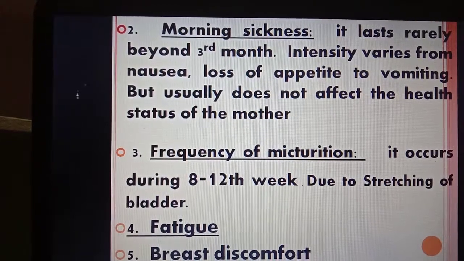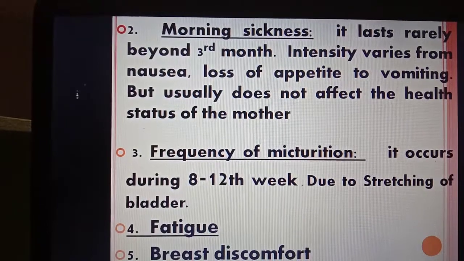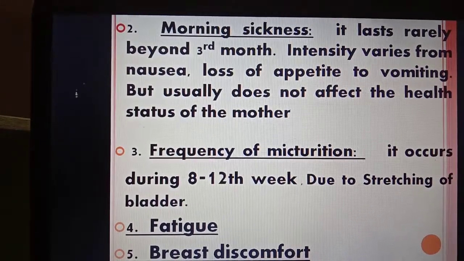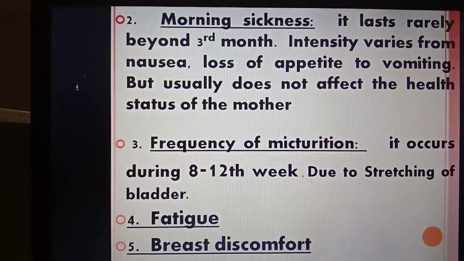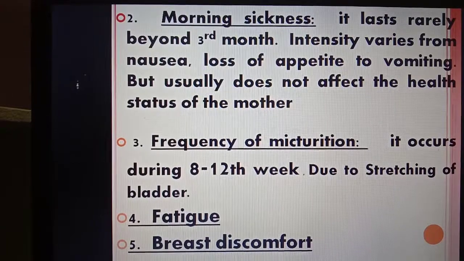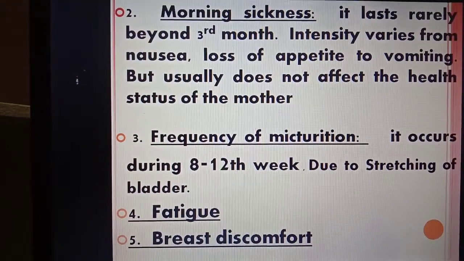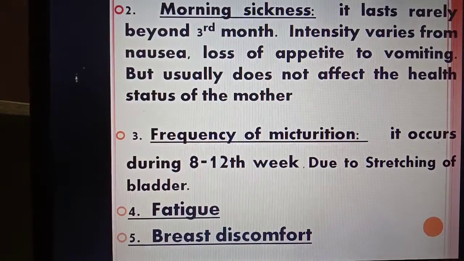Intensity varies from nausea and loss of appetite to vomiting, but usually morning sickness does not affect the health status of the mother.